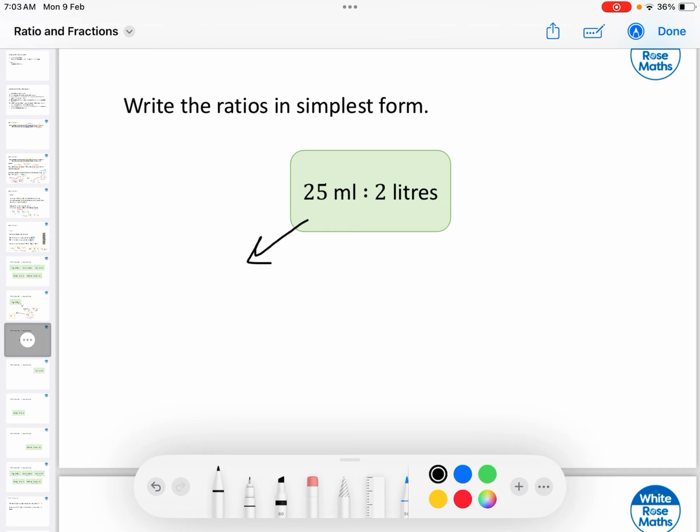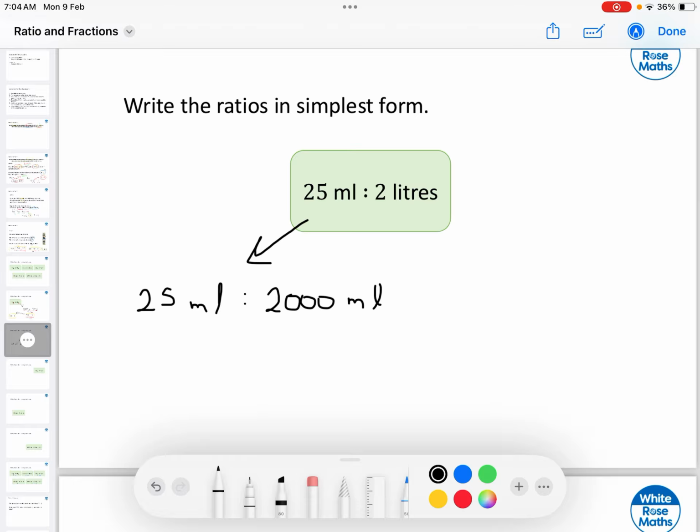Okay, exercise 2. We're comparing milliliters with liters. Once again, we have to choose the unit. In this case, I'm going to move towards milliliters. So we have 25 milliliters against 2 liters. And remember that 2 liters is the same as 2,000 milliliters. And now you have to choose.